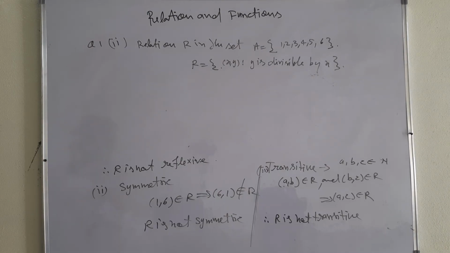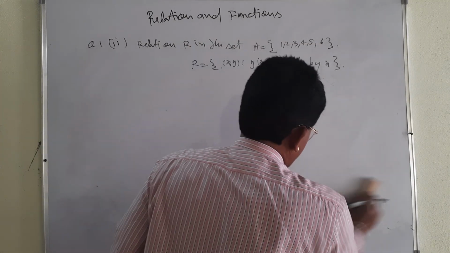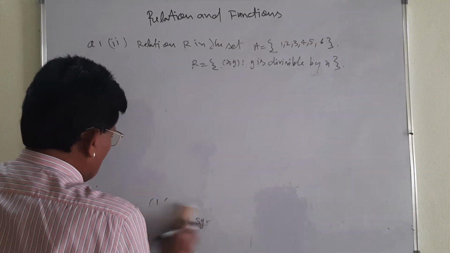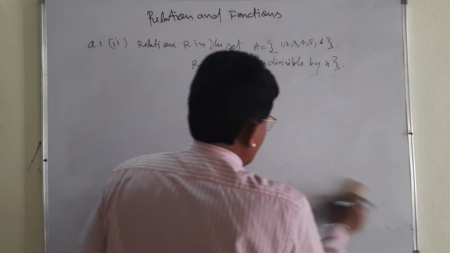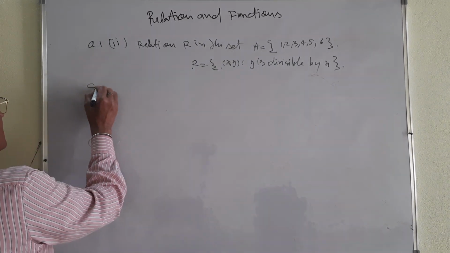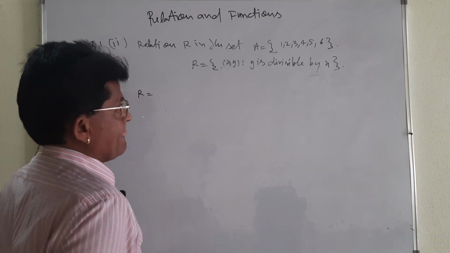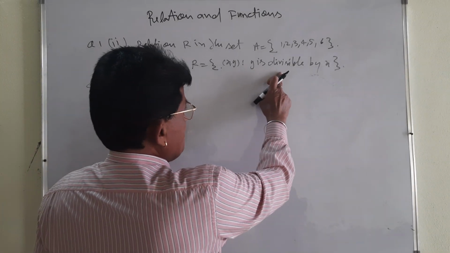In the third case, which is very, very important, you will have to form the relation first. Different pairs of R will be formed as per the condition. Okay, solution. Concentrate over here. R will be equal to what? See, you must have followed this condition.